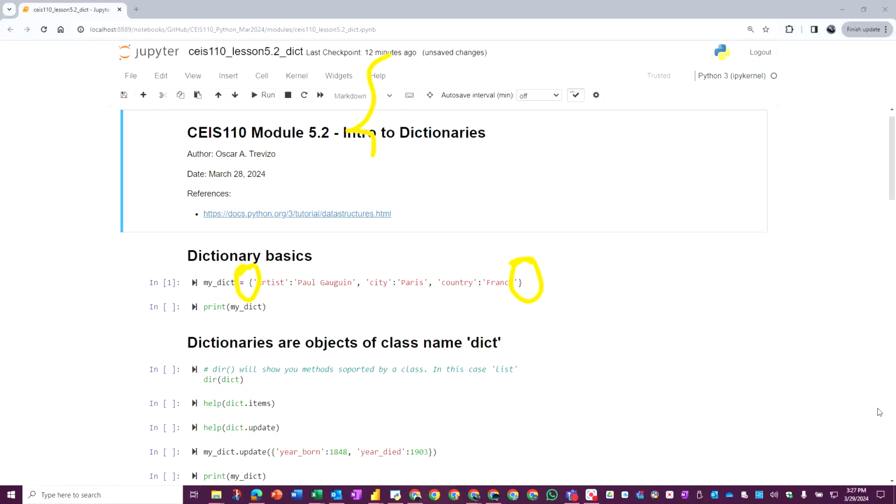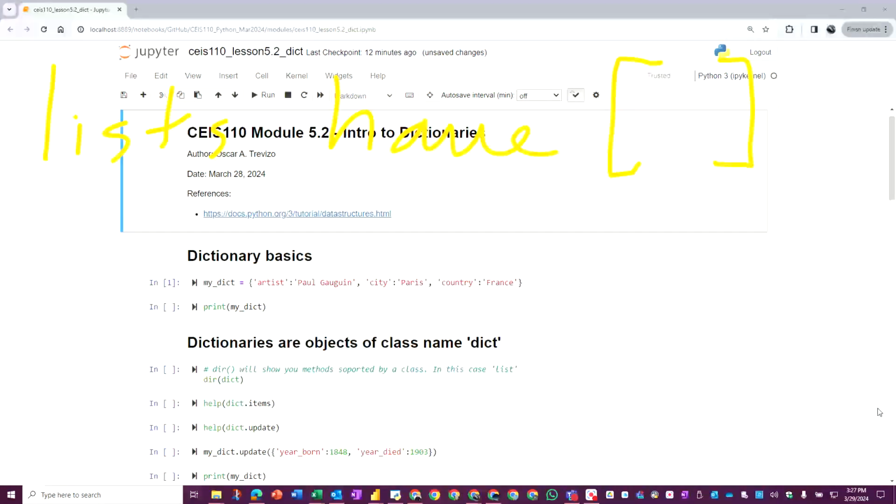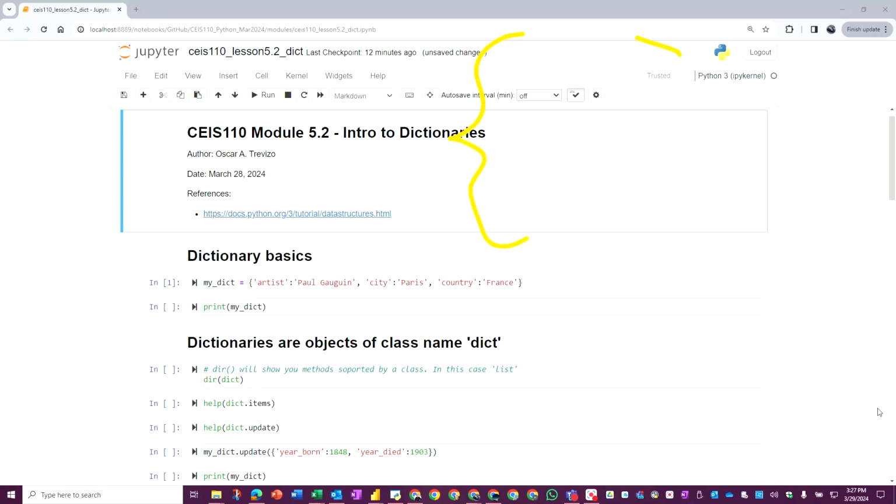It's very important to remember that between the scrolly brackets you have your dictionary with the keys and the values, and they close with scrolly brackets. If you remember, lists did not have scrolly brackets. Lists, on the other hand, have square brackets, and that's what we did last time. So here we don't have square brackets for the dictionary. We have the scrolly brackets, and then the dictionary stuff inside.